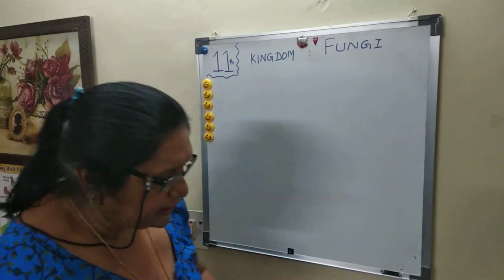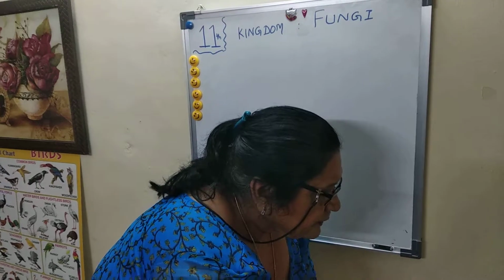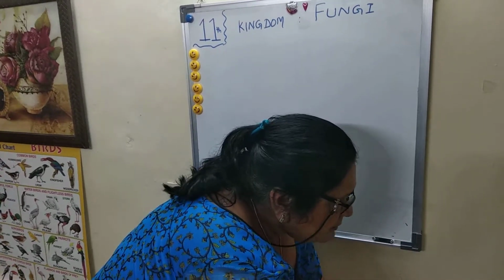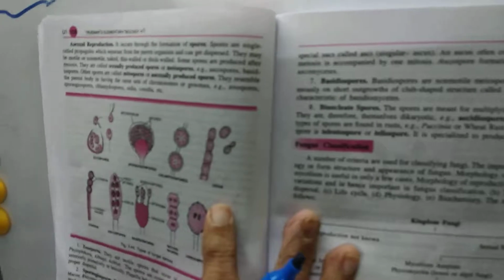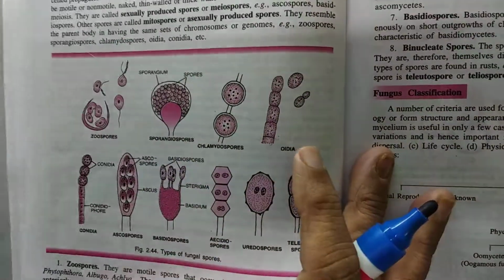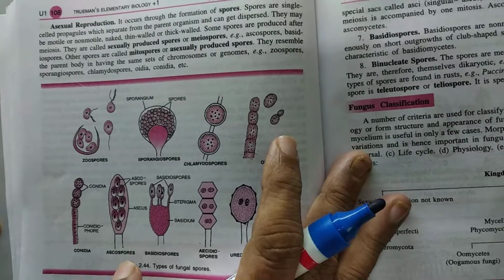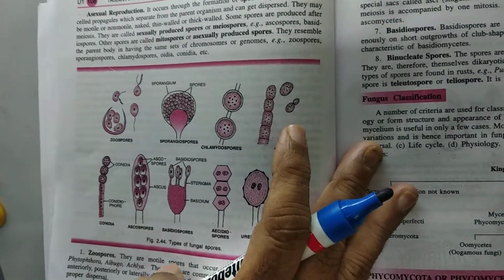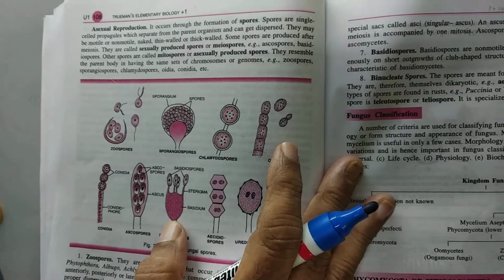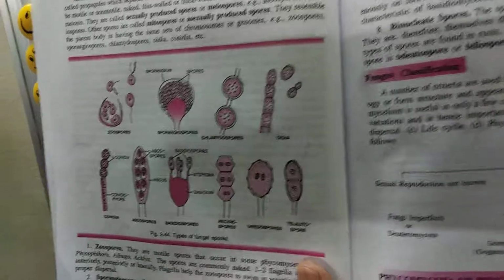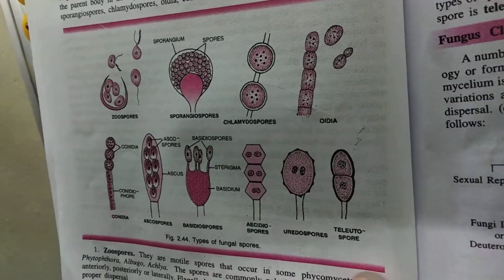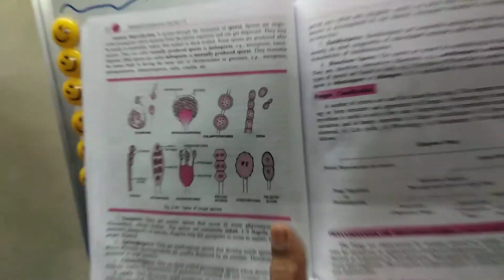If we see the various kinds of spores in fungi, we have discussed zoospores, sporangiospores, chlamydospores, and conidiospores. This is called the ascospores. Next we are discussing basidiospores. So many spores are there in fungi which play an important role. Maybe they are formed by the asexual method, maybe by the sexual method. Meiospores or mitospores play an important role.